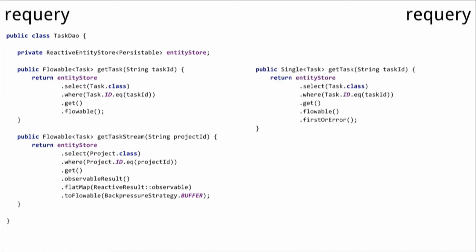And how to get an error when querying the database for an element? As easy as that. I will just ask Requery to get me the first element or error. So with Requery, I can use the power of RX or this extra call here to have whatever I want: a stream of data that completes, a stream of data that never completes, and a stream of data that will error out if there is no element in the database and returns single.